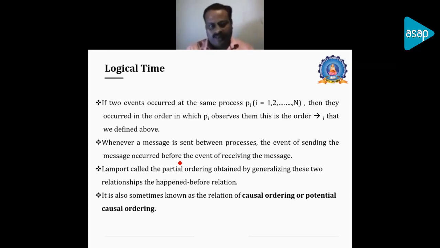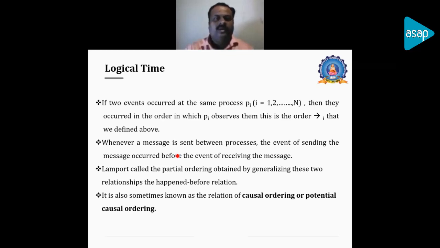Then we have another time terminology known as logical time, and whatever maintains the logical time is called the logical clock. Here we are considering two events. Let us assume that we are only considering two events that occurred at the same process, process i equal to 1 to n, where i represents the process number.